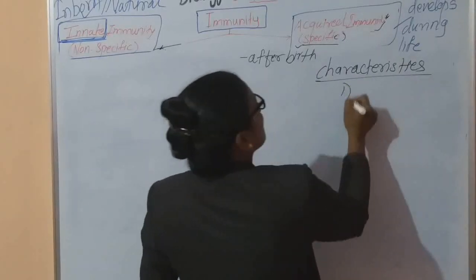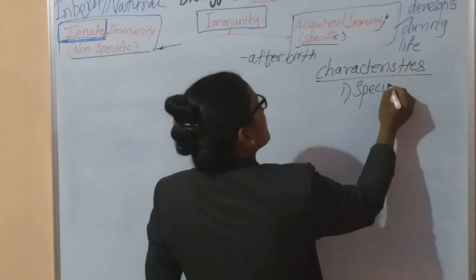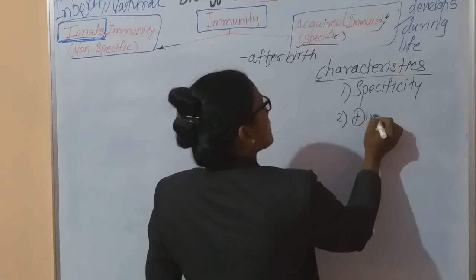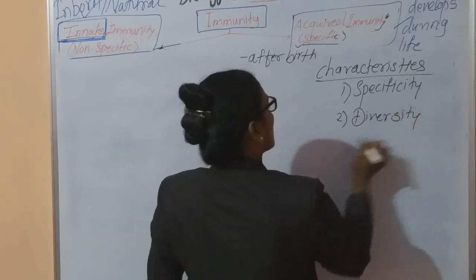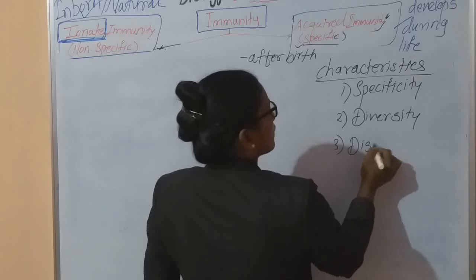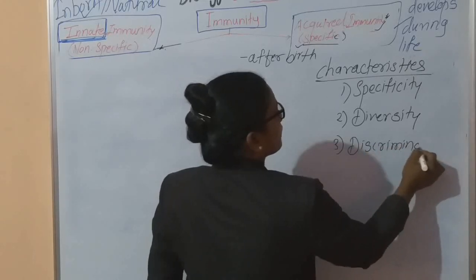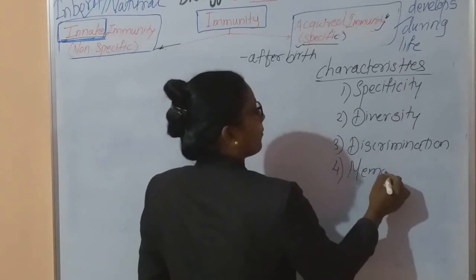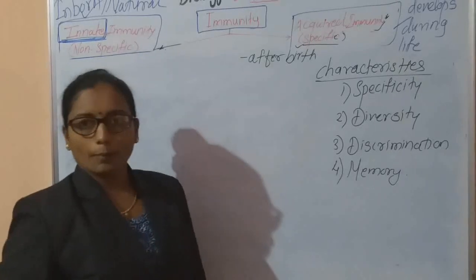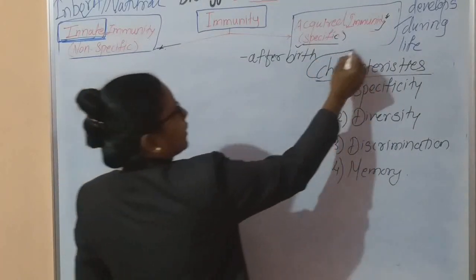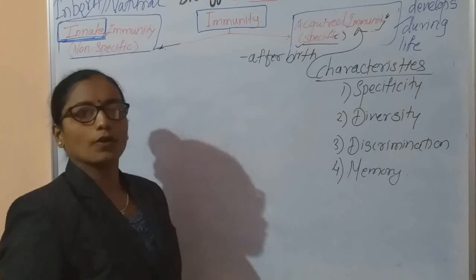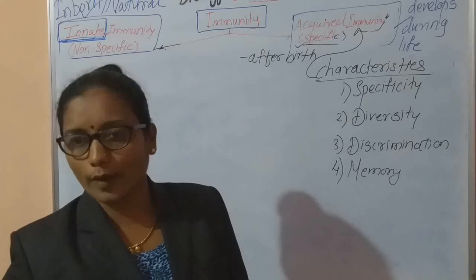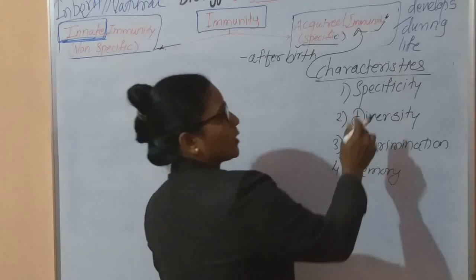The first characteristic is specificity. The second characteristic is diversity. The third characteristic is discrimination. And the fourth characteristic of acquired immunity is memory. Remember, acquired immunity has these four characteristics, which are also called the unique features of acquired immunity. Now first is specificity.